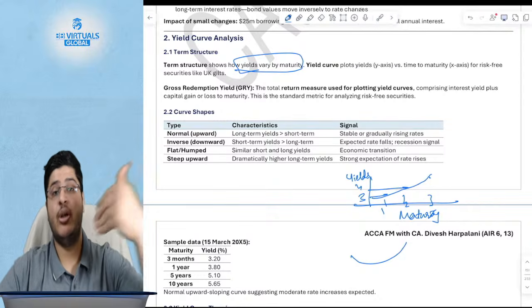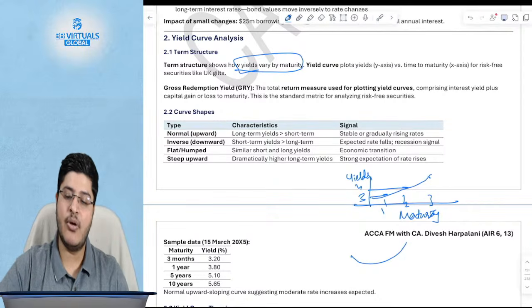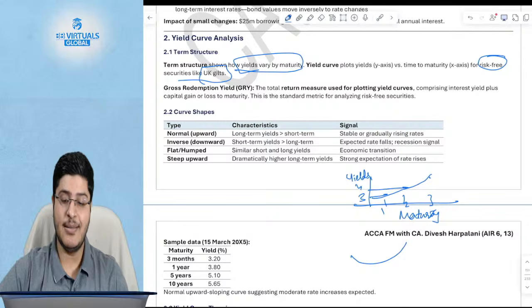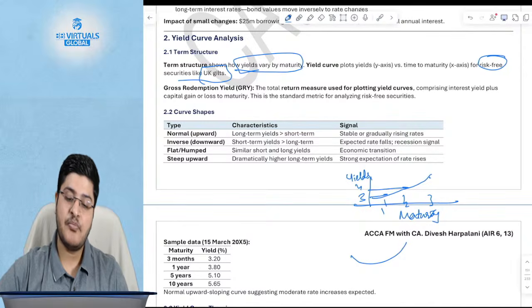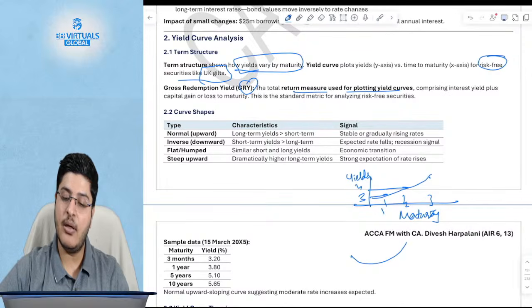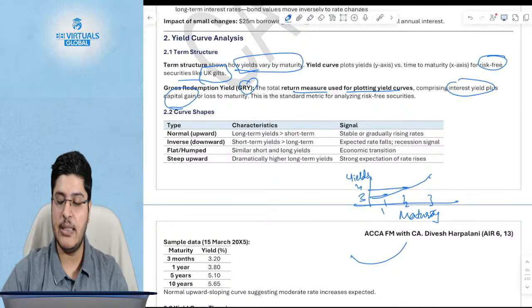The longer the maturity, the higher the yield. Yield is effectively the interest rate. Yield curve is typically there for risk-free securities like the UK gilts. Okay. Now, there's a gross redemption yield, which is the total return measure for the yield curve. Okay. This is effectively the interest yield plus the capital gain. This is represented on the chart of the yield curve.